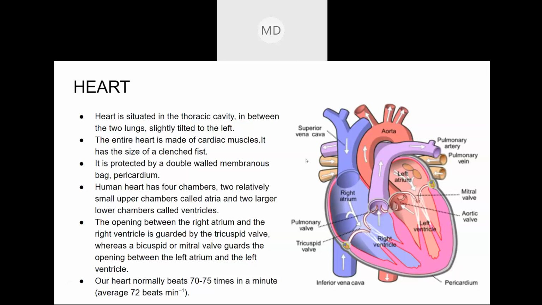Both the lungs and the heart are placed inside the thoracic cavity, and the heart is situated between the two lungs. All of you know that the heart is a little bit to the left side, not to the right. I have written all this point-wise so that you can understand it better. And the muscles of the heart. There are different types of muscles. Can you name some types of muscles?